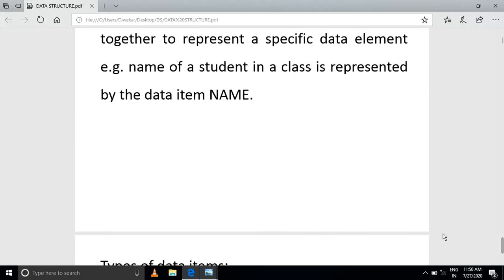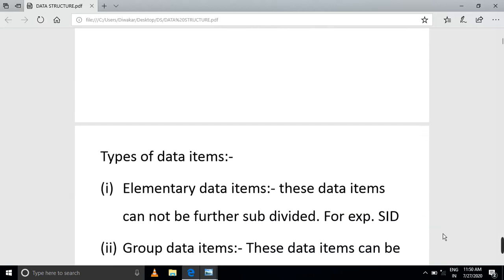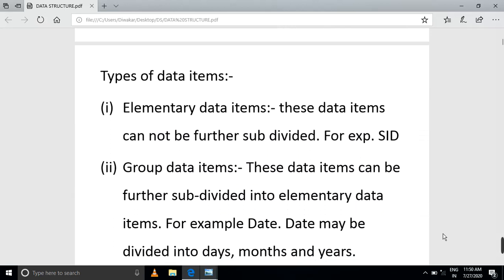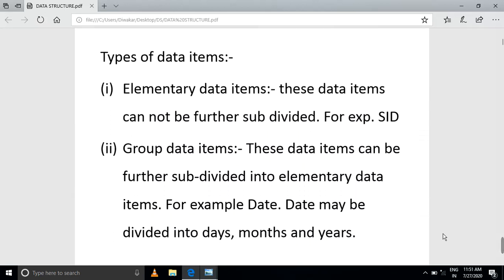After that, types of data items. We consider two types: elementary data items and group data items. Elementary data items are data items that cannot be further subdivided. They are not subdivided, because we declare them at the id level.